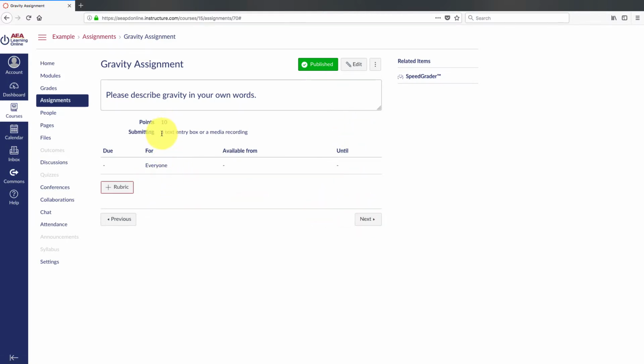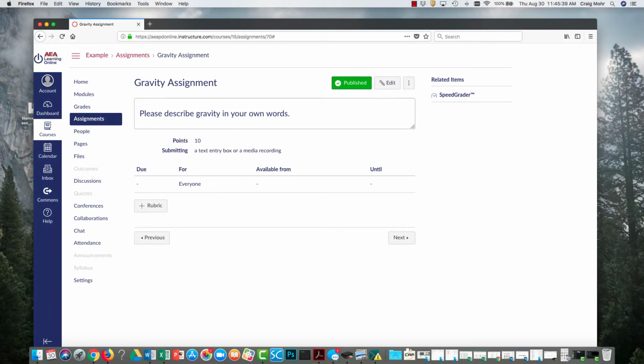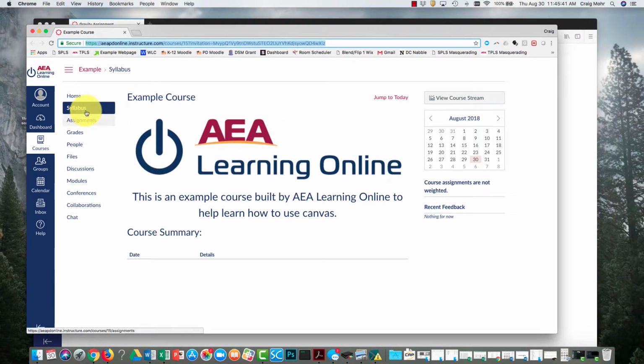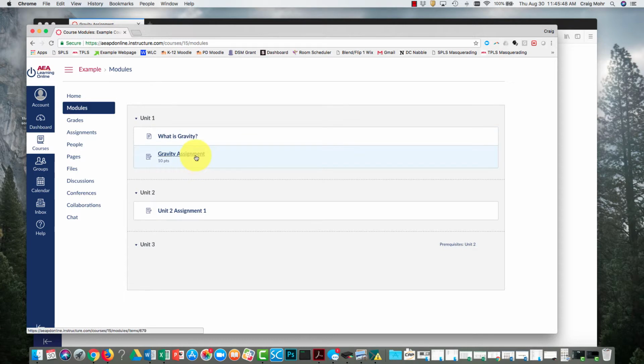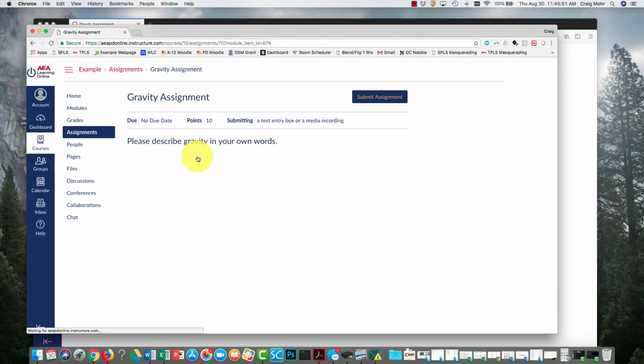It's been assigned, tells them what you need. This is the description. Let me pull in another window quick just so you can see what it looks like from the student end. So let's refresh this. We'll go to modules. We'll see this is a gravity assignment. So now, please describe in your own words. Okay, so this is how you submit it.